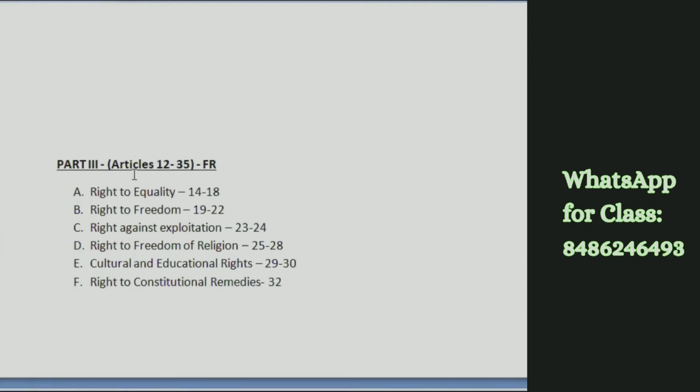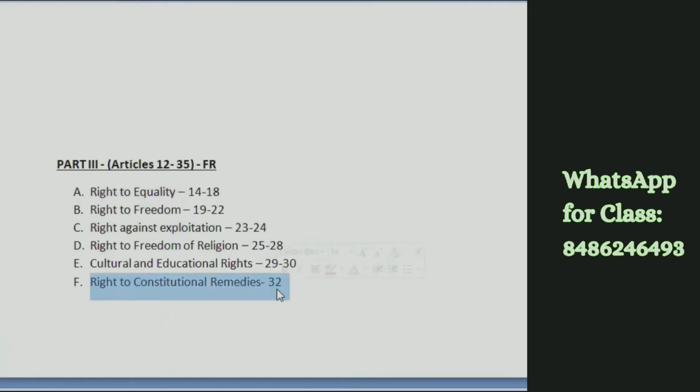But now all these articles are not about fundamental rights. Some of these articles are other provisions relating to fundamental rights. So these are the 6 different types of fundamental rights that we are given. These 5 are like things that we enjoy, and the last one is a right given just to ensure that our rights are not being violated.